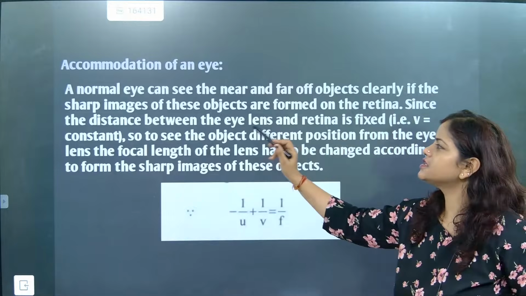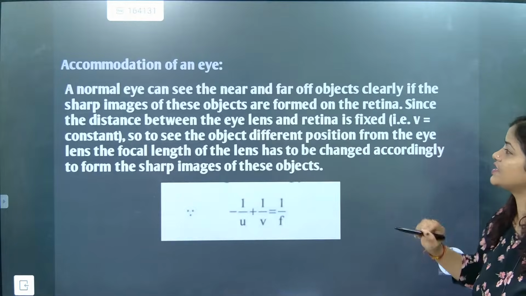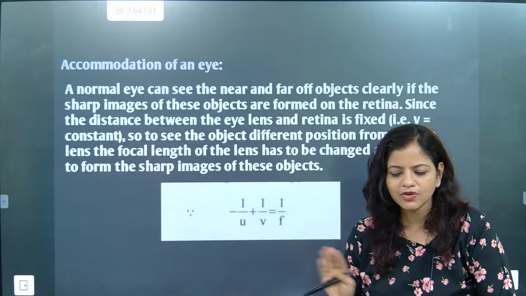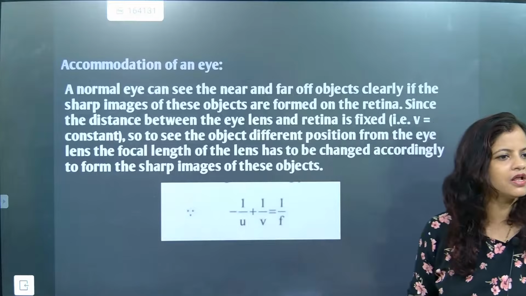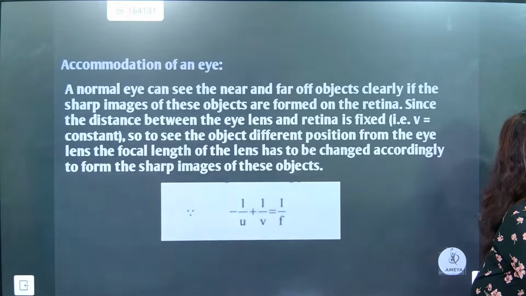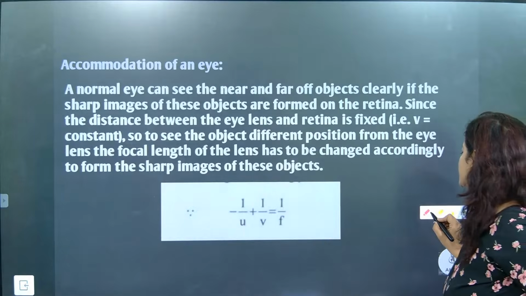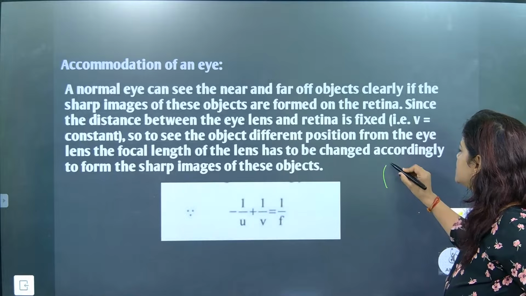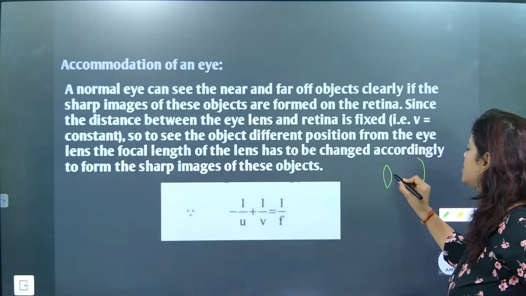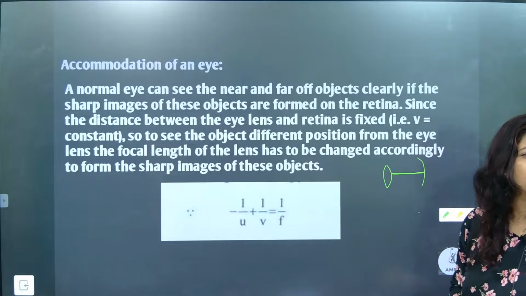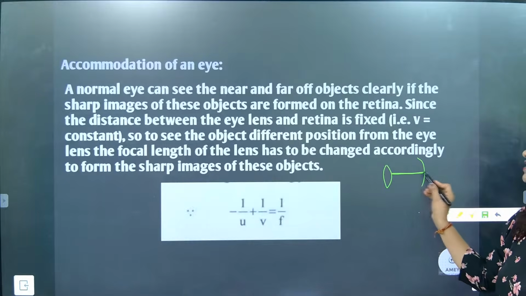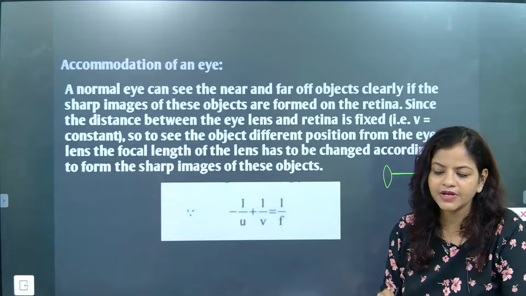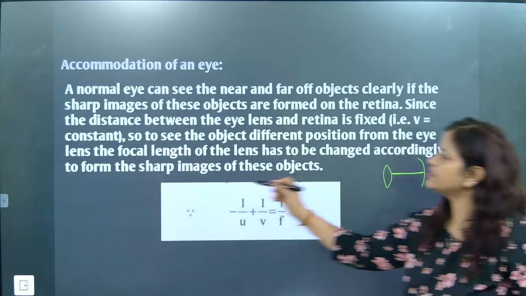Since the distance between the eye lens and retina is fixed. Yes, the distance between the eye lens and retina is fixed. It's not changing. You need to remember this part. If somebody asks you, this is the lens and this is the retina, so this distance is fixed. Between the lens and the retina, the distance is exactly fixed. So V is constant here. V is constant. Always remember this.